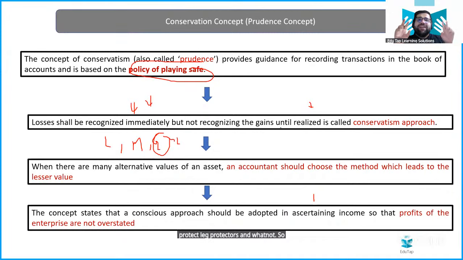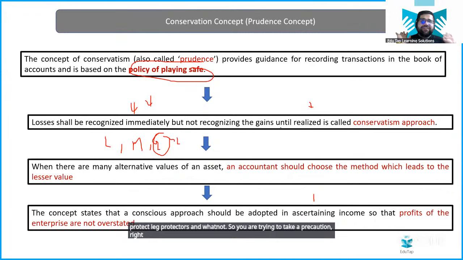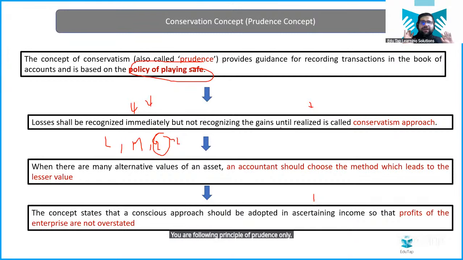So you are trying to take a precaution, right? So that you can be safe. You are following the principle of prudence only, right? But tell me, once you are riding a bicycle with your dad and mom holding you and there is no traffic on the road, will you take precautions then also? No, right? It's a safer situation. My dad is there, my mom is there to protect me. There is no traffic, so nobody will hurt me. But if I'm riding a bike alone, in that case, I have to take some safety arrangements.